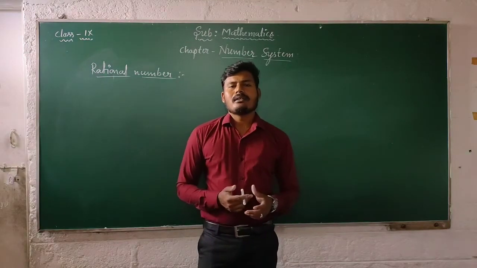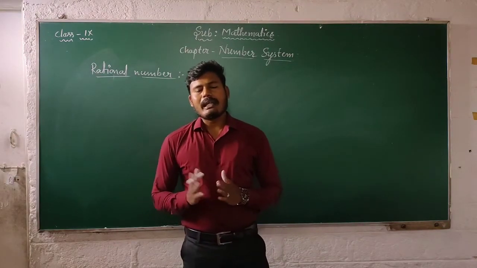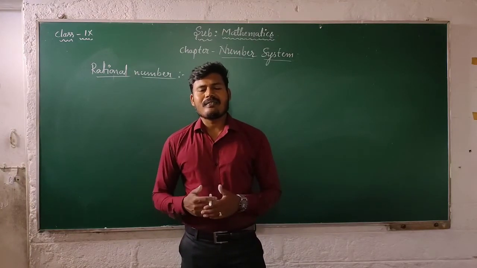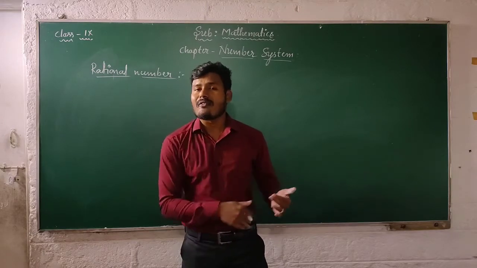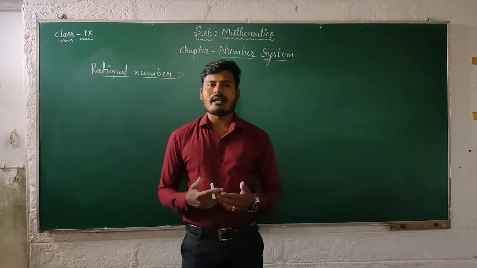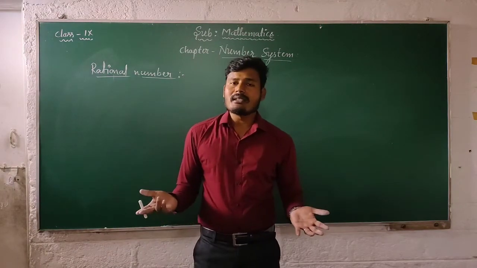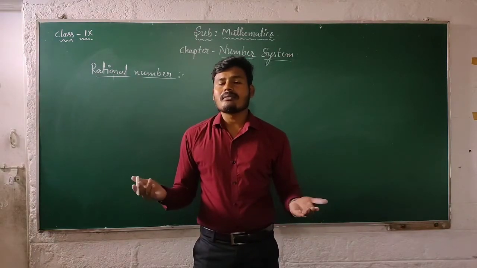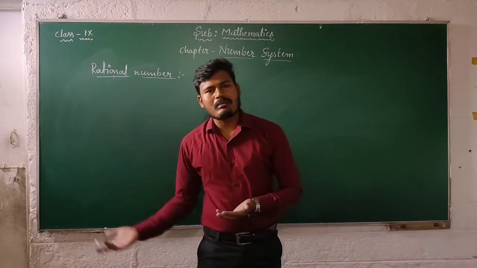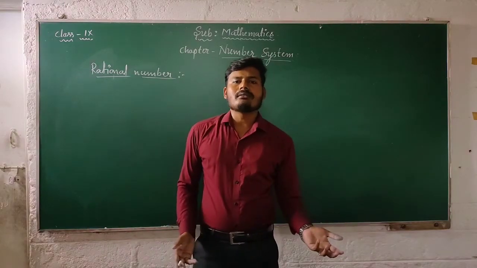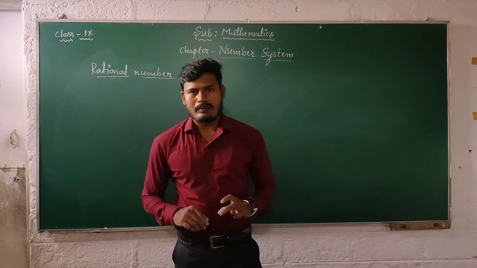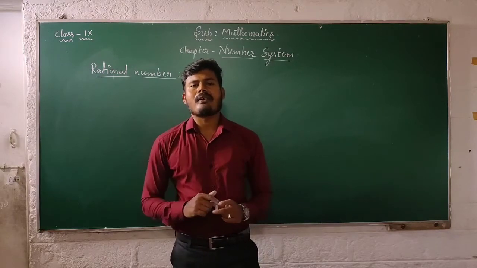The definition is, any number R is said to be rational if and only if it can be written in the form P by Q, where P and Q belong to integers. It means those terms can be positive integers, natural numbers, or negative numbers, but Q is not equal to 0. So this is the definition for rational numbers.